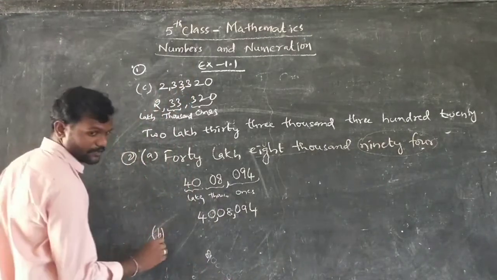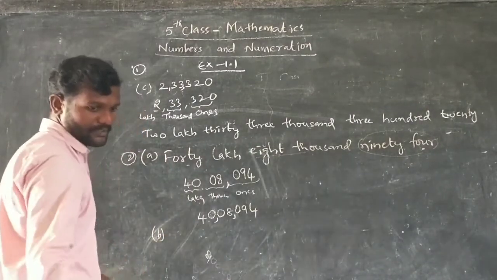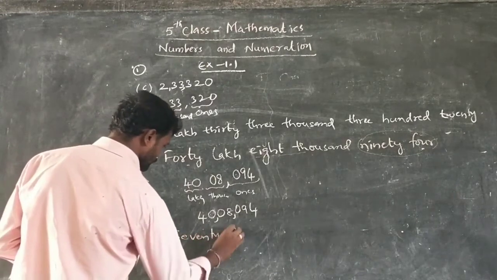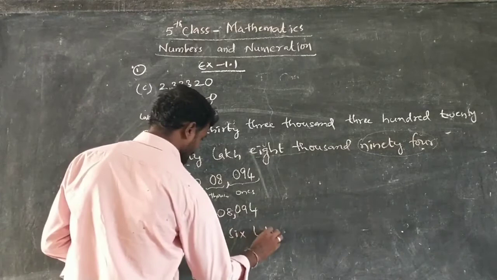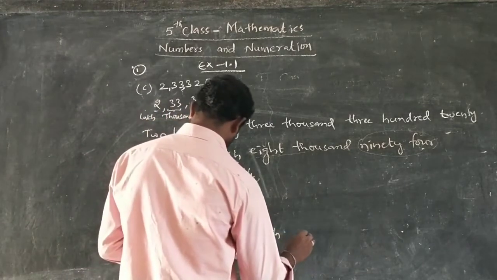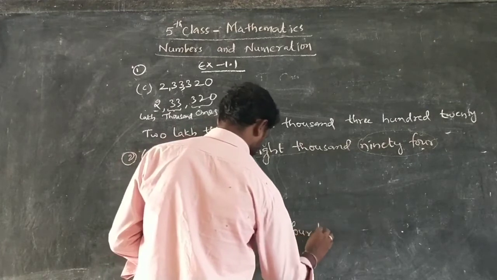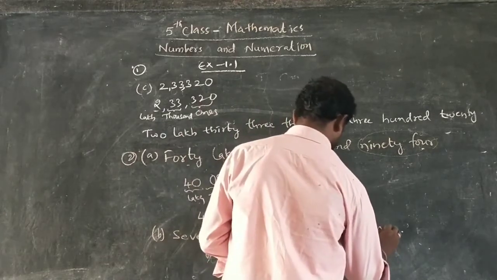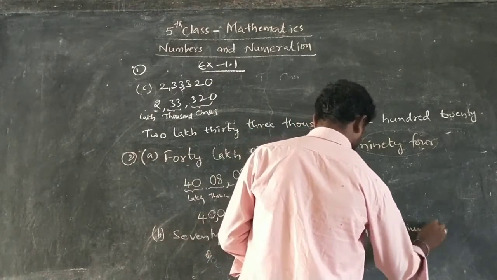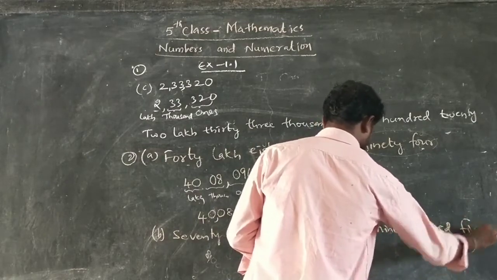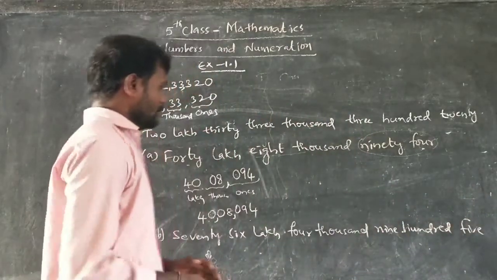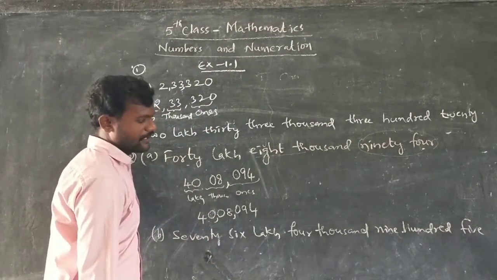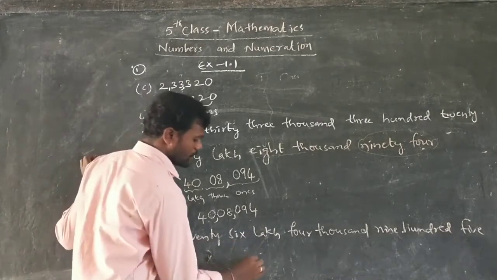B. What is given in B? 76 lakh 4,905. I said first you have to write the periods.